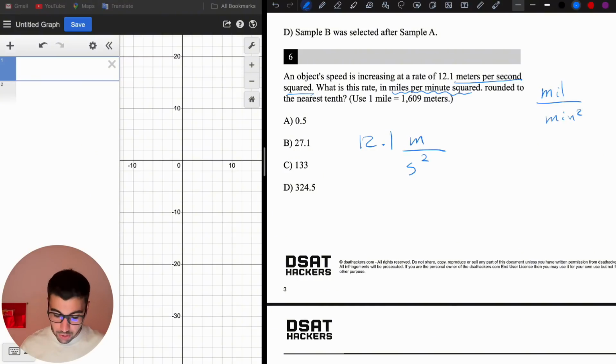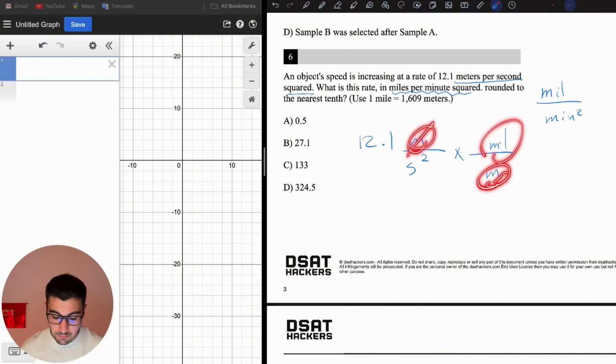The way I can do these unit conversions, I write the number with the unit that the number is, then times a fraction line. So let's start from the top of the fraction. Meters, I want to make it miles, so I want to have miles on top. I'm going to write meter down, so this meter cancels this meter, right? Makes sense. And then miles up, so when this meter cancels this meter, I have the miles here.